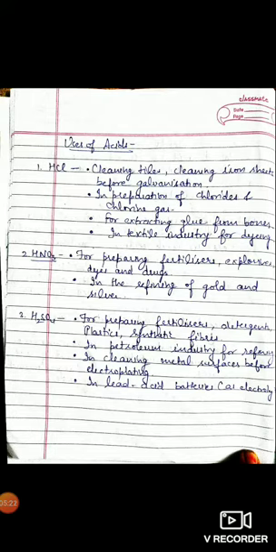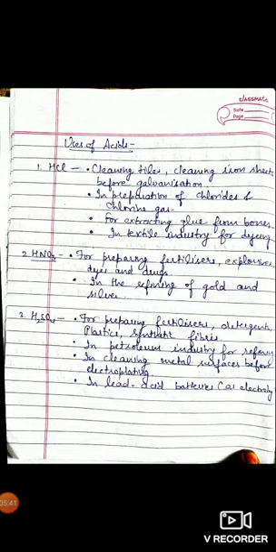Now the next uses are of nitric acid, HNO3. It is also a very important acid. It is used for preparing fertilizers, explosives, dyes and drugs, and it is also used in the refining of gold and silver. Next one is sulfuric acid.